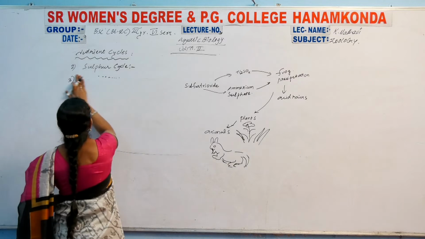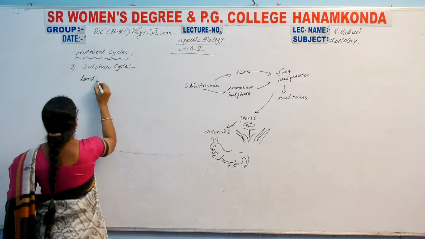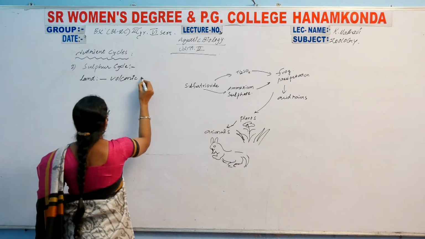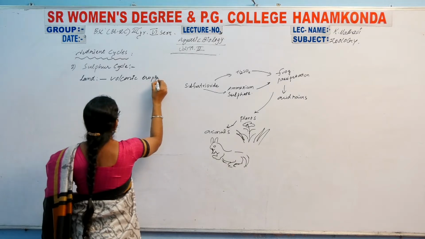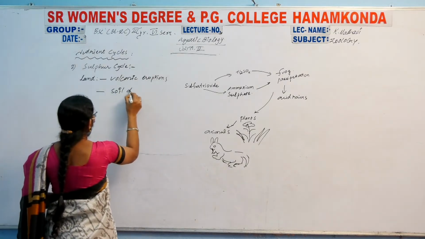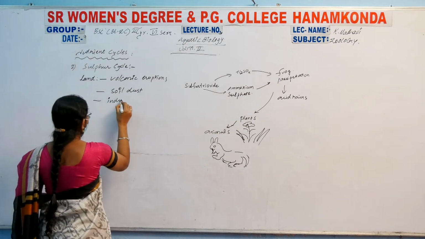First one is land. From the source of land, the sulfur comes from volcanic eruption, and next one is soil dust formation, and next one is industrial.